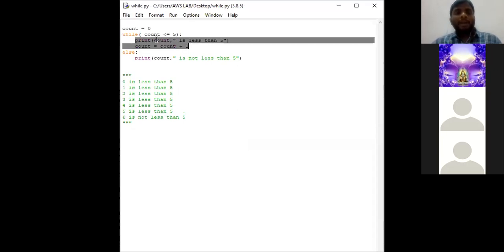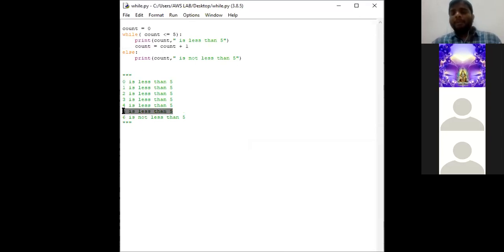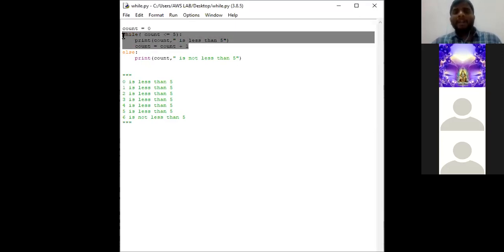When the interpreter performs this statement, that will be the output of the statement. After the completion of this statement, the interpreter executes count is equal to count plus 1. So 5 plus 1 is 6. Again it goes to the while condition, the count value is 6, is 6 less than or equal to 5? Since 6 is not less than or equal to 5, we have got the while condition as false. So the body of while will be exited.